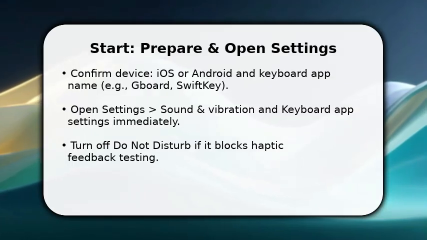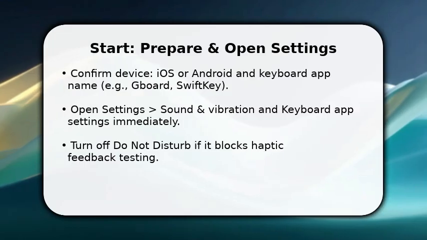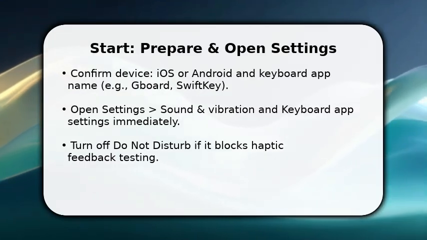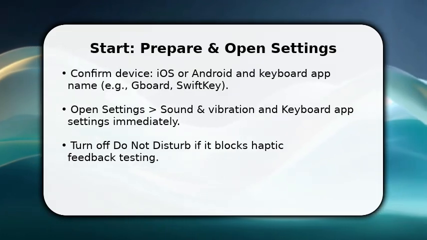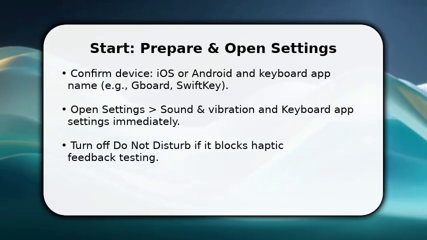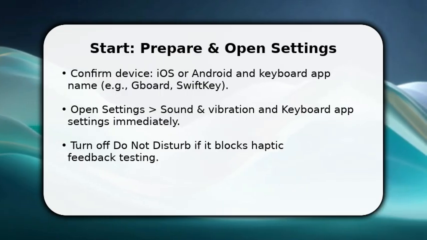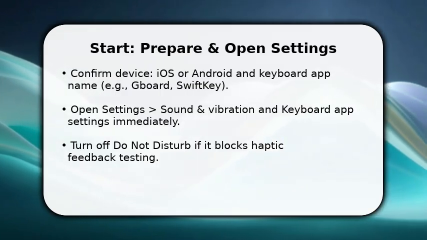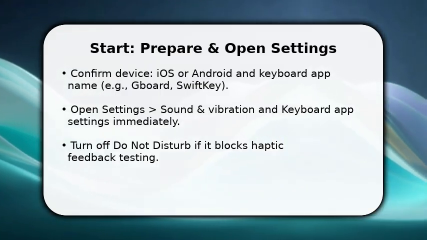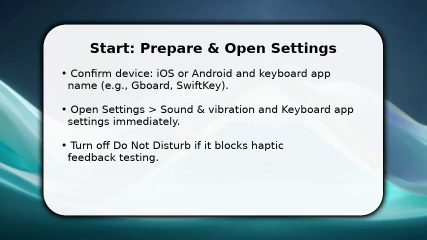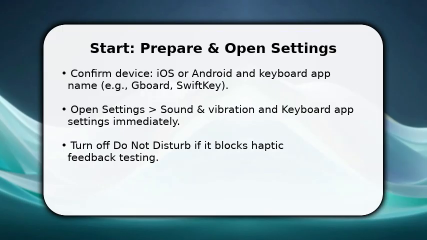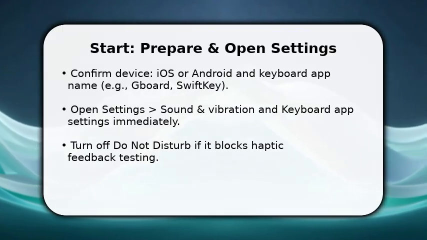You begin by verifying your device and the keyboard app you use. Once you know whether it's iOS or Android, open Settings and go straight to Sound and Vibration and Keyboard App Settings. Make sure Do Not Disturb is off so you can test changes live. Next, locate the keyboard entry in the app list and tap into its options. This is where you take the first real actions to stop typing sounds and vibrations without guessing.